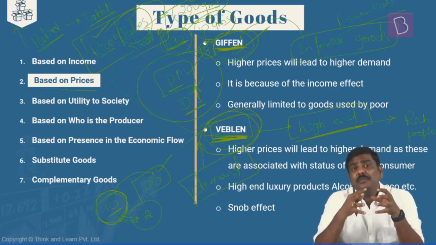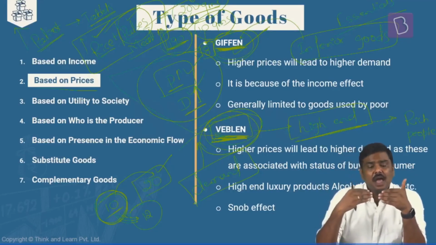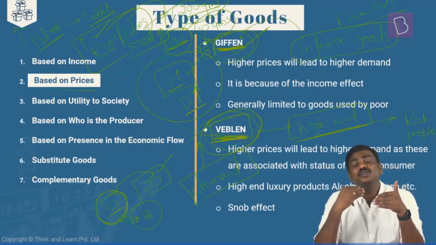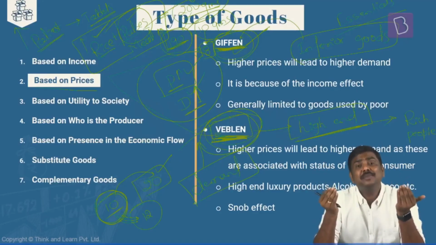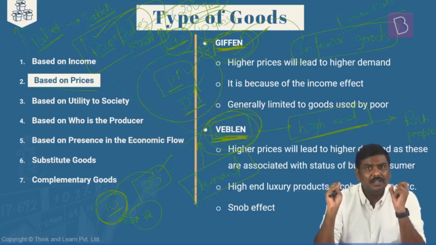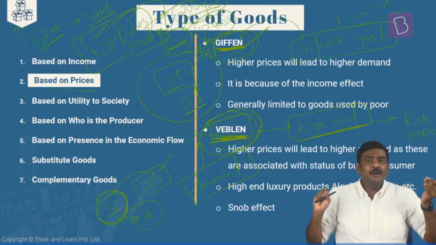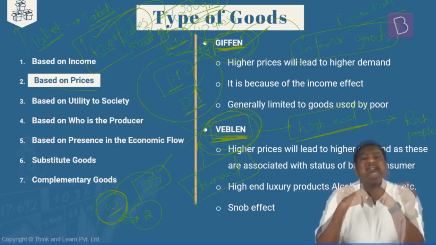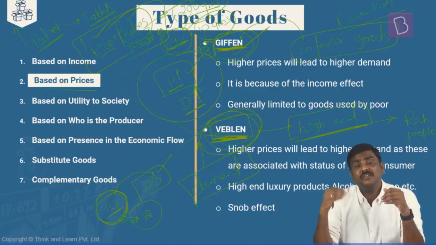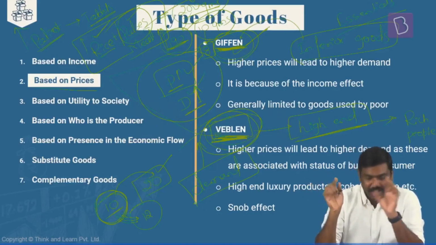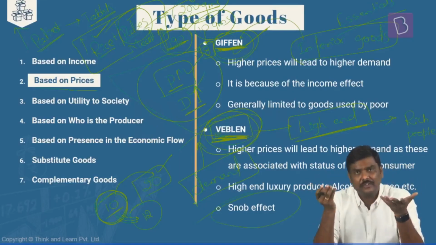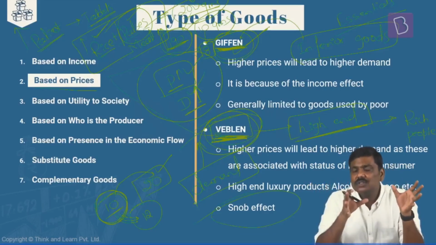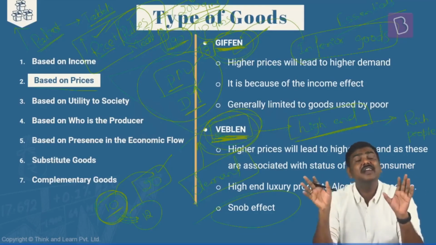For this class of population, generally what happens is, as the prices of the commodities will keep on increasing, they generally associate this increased price with the quality of the product. And because the price is very high, poor people cannot afford these particular products. There is an inversely higher demand for such products by the rich people. And that is generally referred to as the snob effect. A snob effect is a basic phenomenon wherein there are certain set of goods, the demand for which is inversely related.